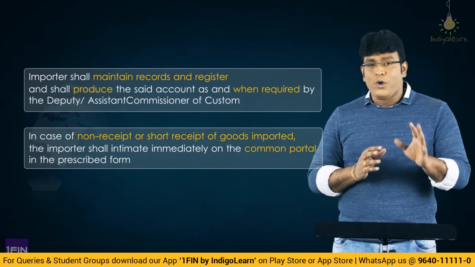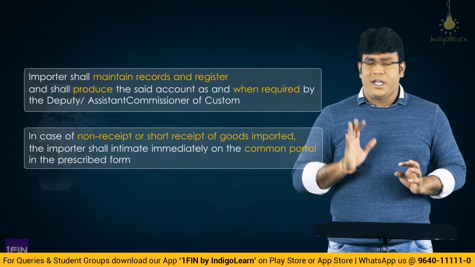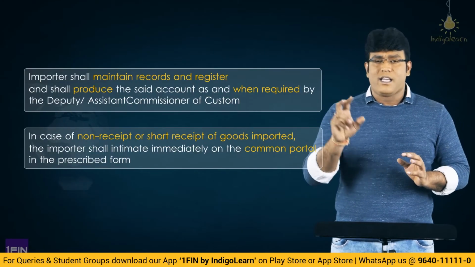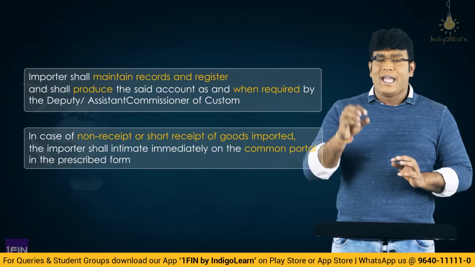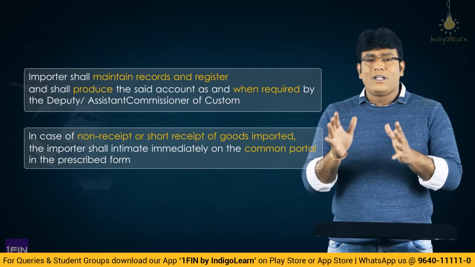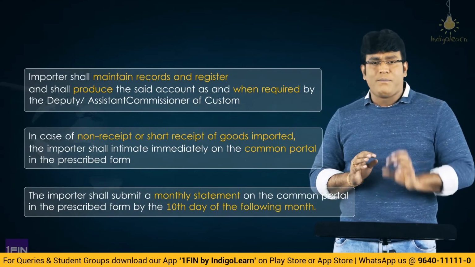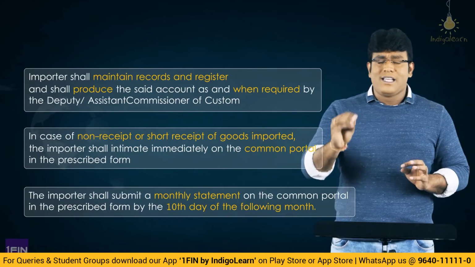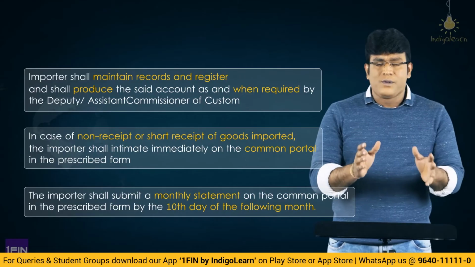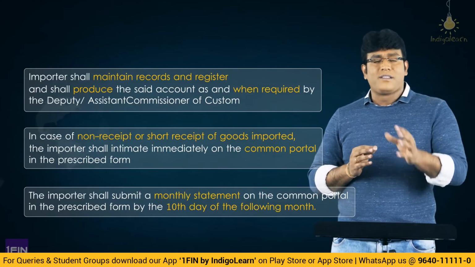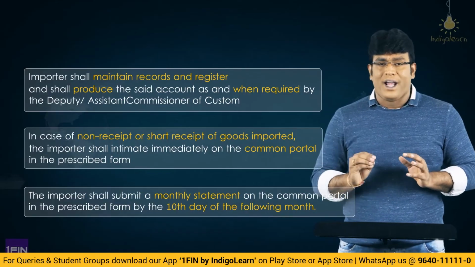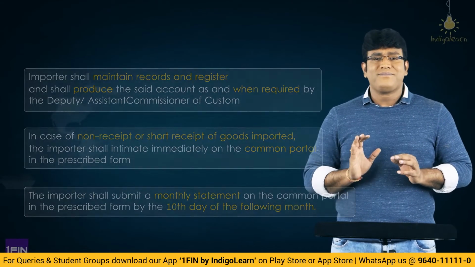Moreover, my dear friends, this importer who is enjoying the concessional rate of duty, subject to the conditions specified in the exemption notification, is required to submit a monthly statement every month by the 10th of the next month. For example, for the month of August, it is to be submitted by 10th of September. For September, it is to be submitted by 10th of October. In such manner, data is required to be submitted.